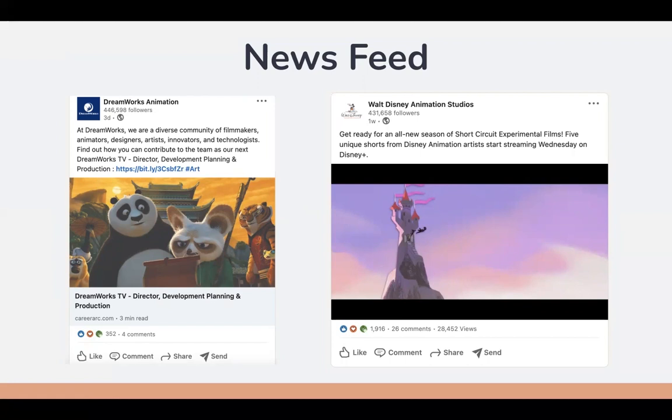So for example, William Wannawork follows DreamWorks Animation and the Walt Disney Animation Studio. And as you can see, these are two posts that they published, and William Wannawork is able to interact with them. He's able to like them, he's able to share them, he's able to read through them.